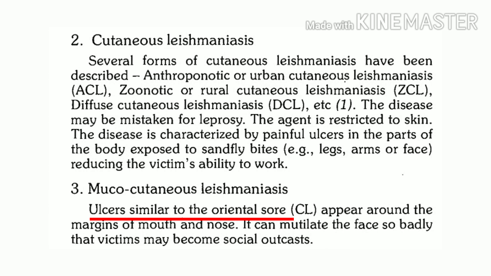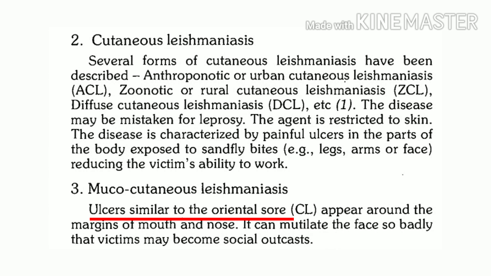These are mainly seen around the margins of the mouth and nose, but these ulcers are significantly associated with social stigma, and they mutilate the face of the patient very badly. So patients generally avoid exposing themselves in society. So we can say this is associated with stigma.